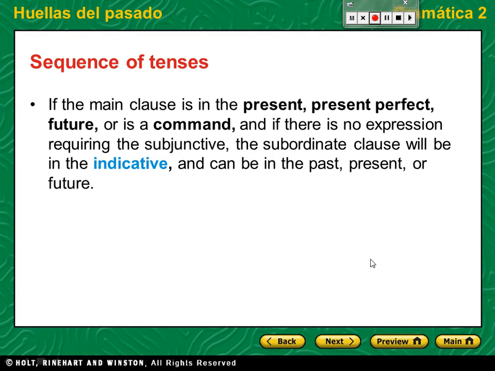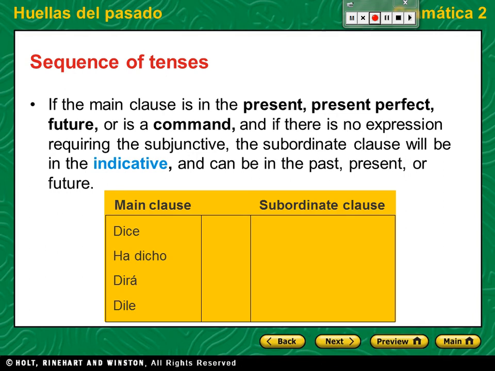If the main clause is in the present, present perfect, future, or is a command, and if there is no expression requiring the subjunctive, the subordinate clause will be in the indicative and can be in the past, present, or future.